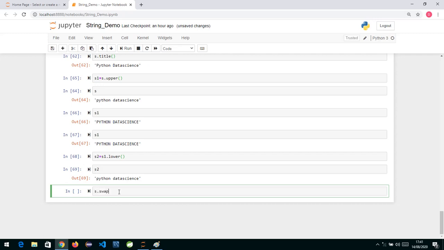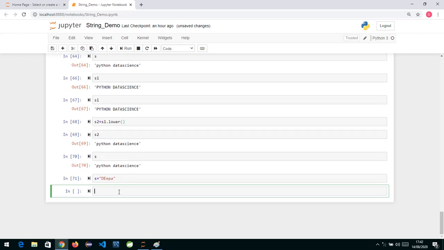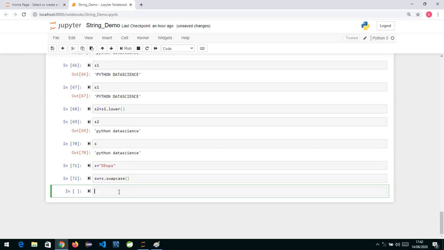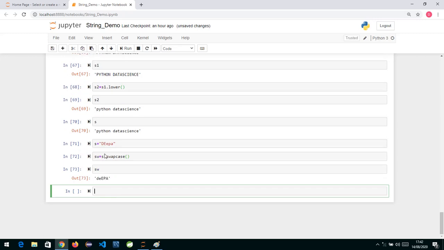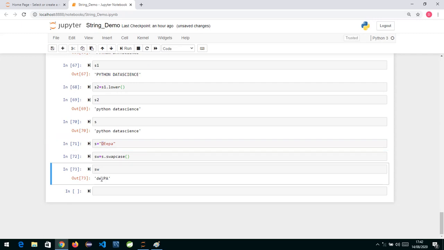Then we also have a function called swapcase. Let me check the case over here. First of all, everything is in small case. So I create a new string, where some things I'll write in capital and some in small case. Now I say SW is equal to S dot swapcase, with empty brackets, as it's a function. Now if we check SW, the letters which were capital have been converted to small, and the small alphabets are converted to capital. The case has been swapped.